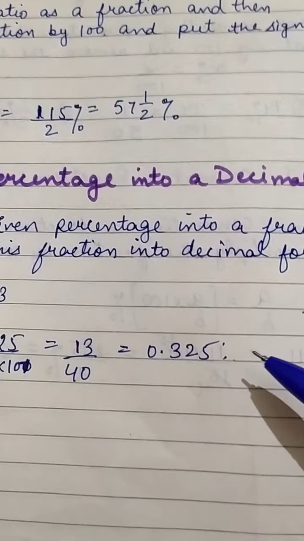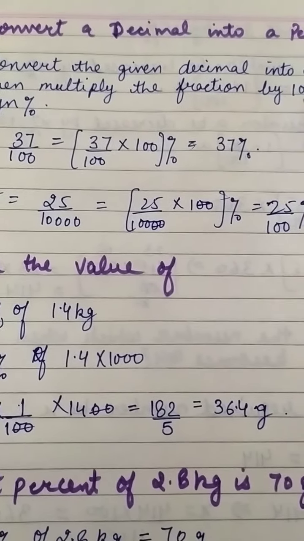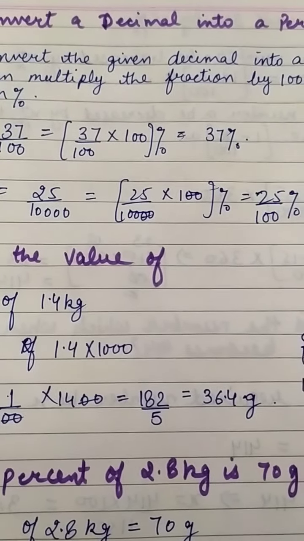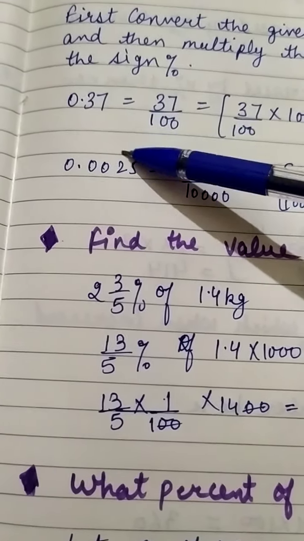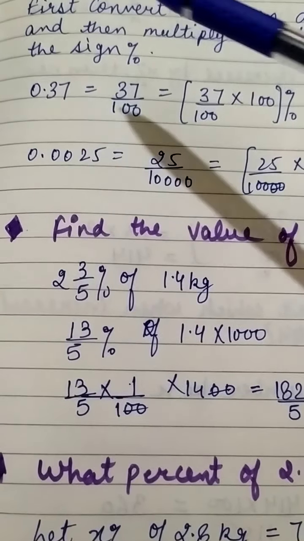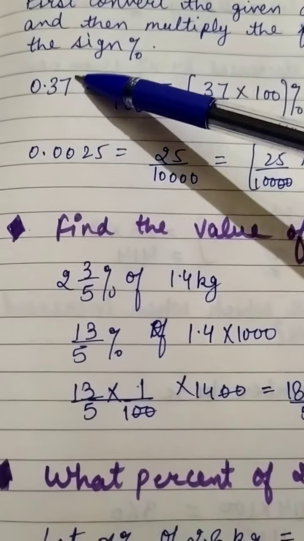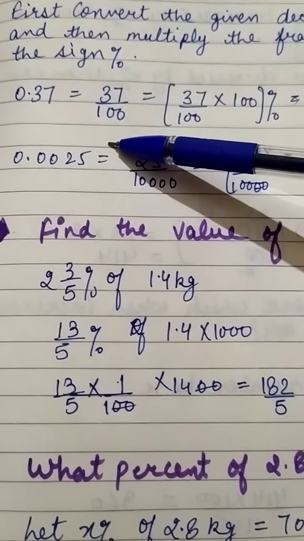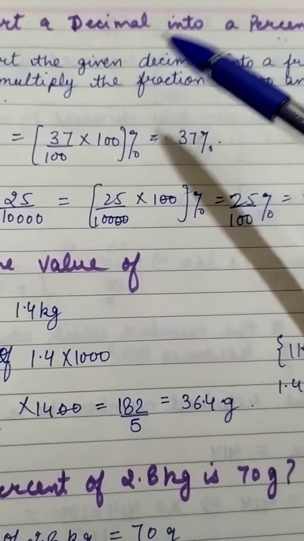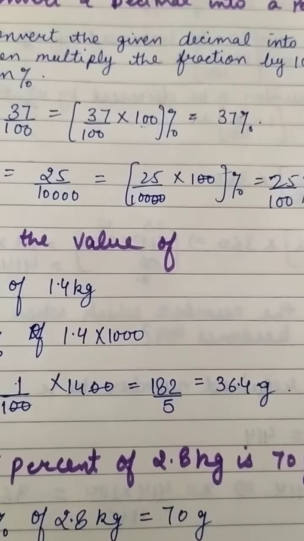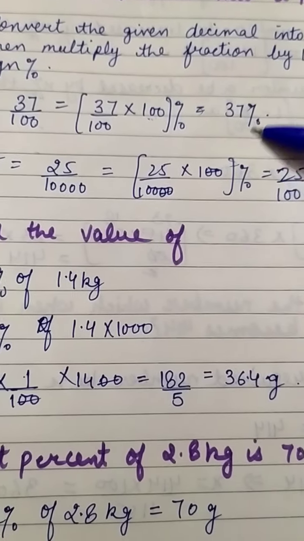Okay, 0.325. Clear? Now to convert a decimal into a percentage, first convert the given decimal into a fraction and then multiply the fraction by 100 and put the percent sign. So we have 0.37 in decimal, then 37/100, meaning first convert it into a fraction. Okay, then 37/100 into 100, because we have removed the decimal in the fraction. The decimal is removed, but what we have to do is convert into a percentage. So for a percentage we have to multiply it by 100. It means 100 by 100 will be cancelled, then it will be 37%.